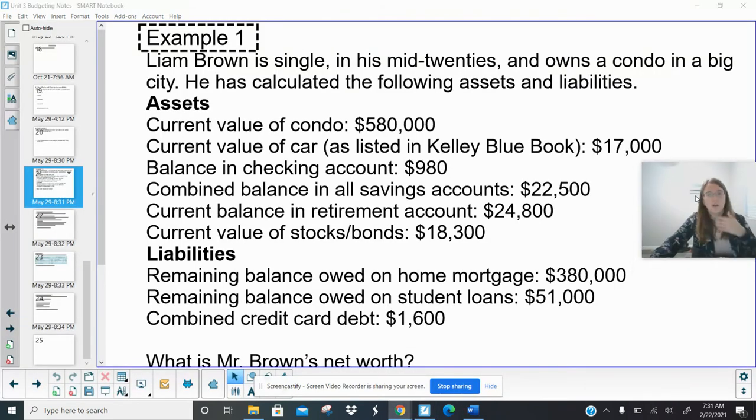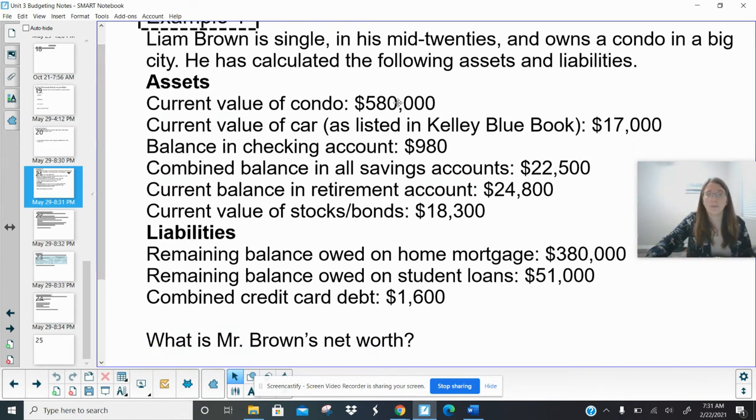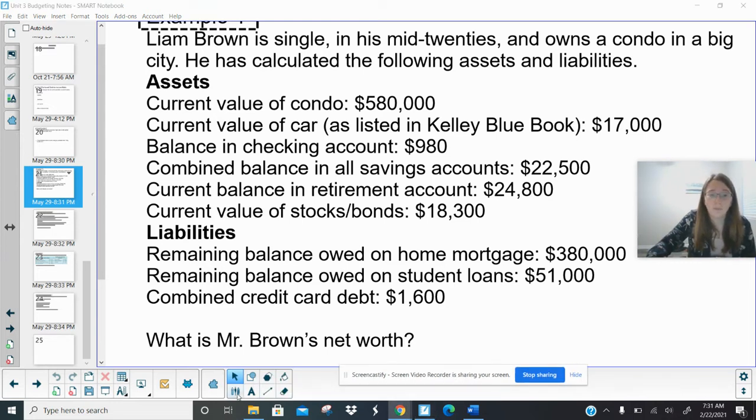Let's look at this question. So Liam Brown is single in his mid-20s and owns a condo in a big city. He's calculated the following assets and liabilities. Wow, this is a lot, right? Now again, assets are all positive things. Notice this says current value of the condo, balance in his checking account, current balance in retirement account. So these are all positives, right? An asset is a good thing. So this is all the money that he has or something that he can sell to get money, right? You can sell the house to get this money, or you can sell the car to get this money, yeah.